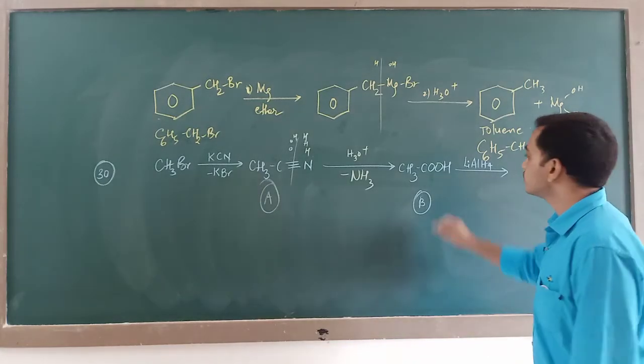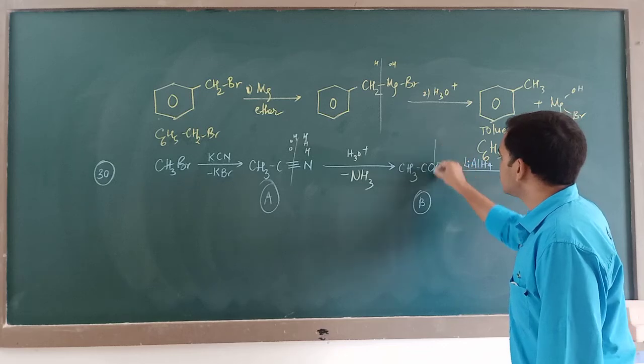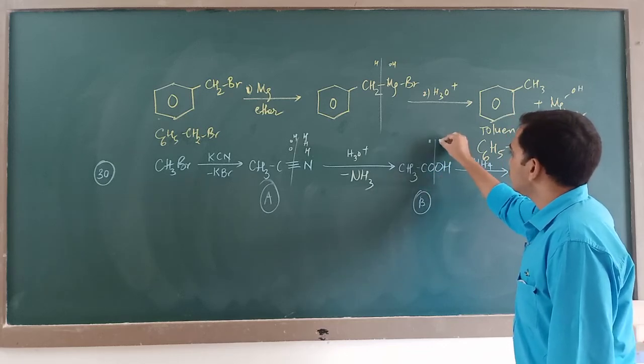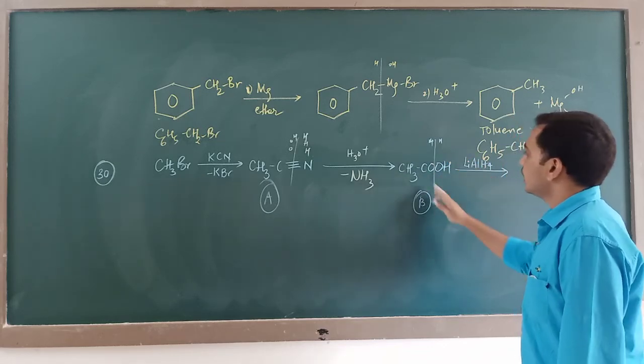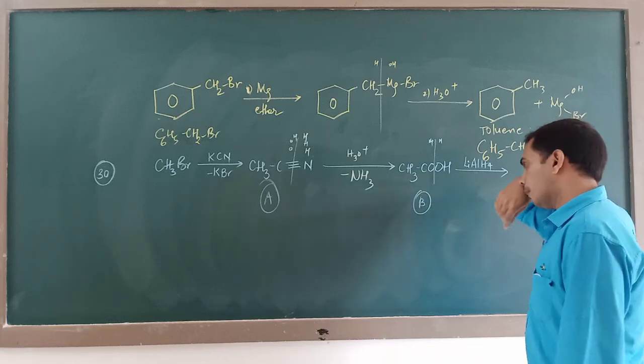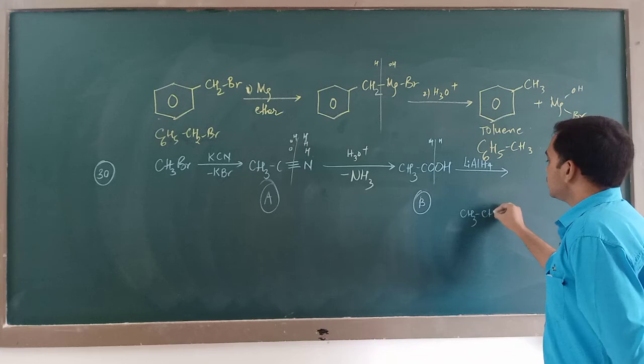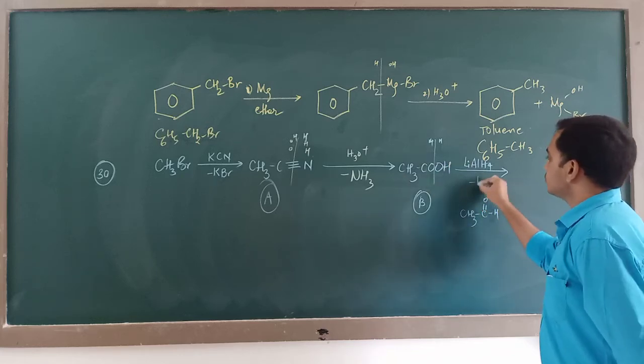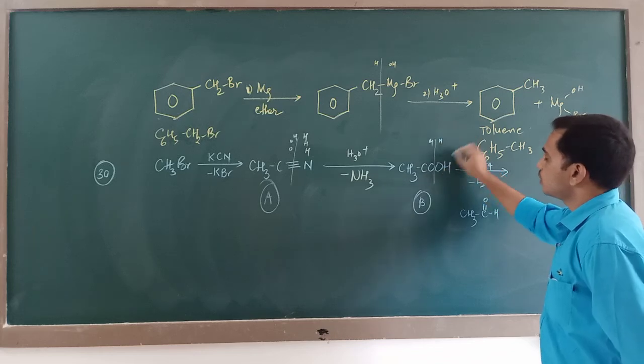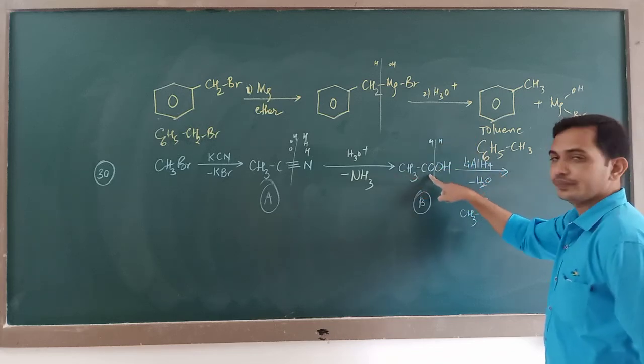How is it getting reduced? You see, it donates hydrogens. So add one hydrogen here, one hydrogen here across O and O. So you will have CH3CHO and loss of water. This is gone as water. Now you have got CH3CHO, isn't it?